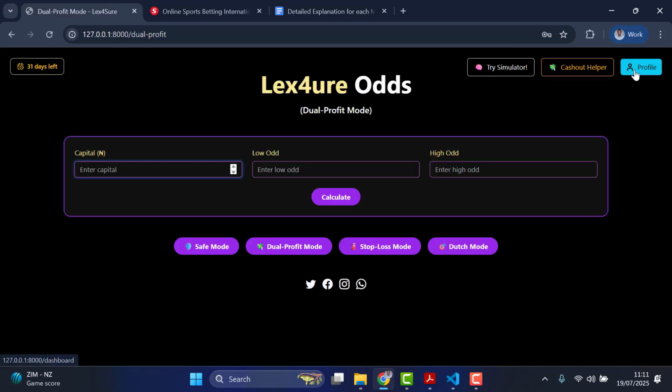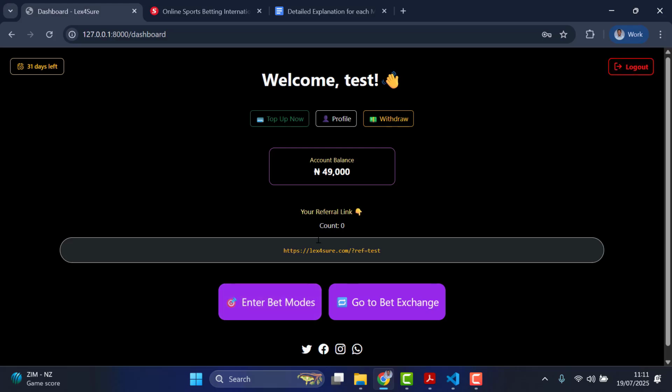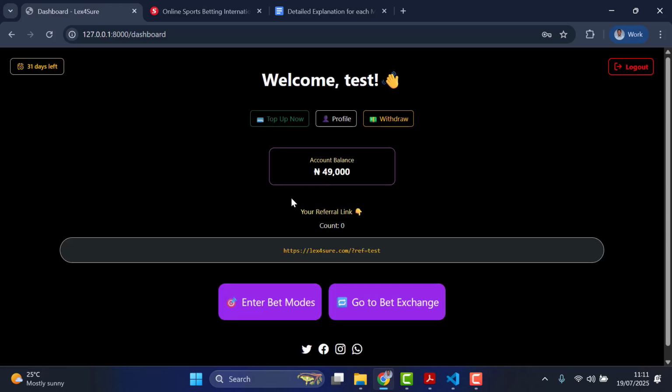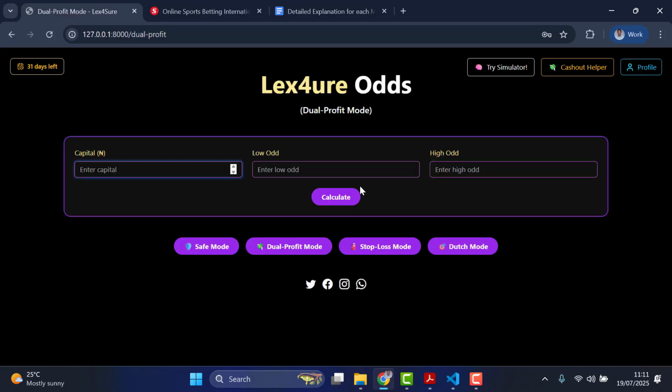I click on this profile icon at the top part to take you to the profile. You can see my balance has reduced to this. So once this expires, I can top up again with my remaining balance, and on and on. I can even add more money if I want, even though I'm not going to see the money. So it's up to you to just play around with these aspects. So that is how the platform would work, just in case for the first time you're trying to access it and trying to test the beta version. So this is the process you are going to face. All right. So thank you.